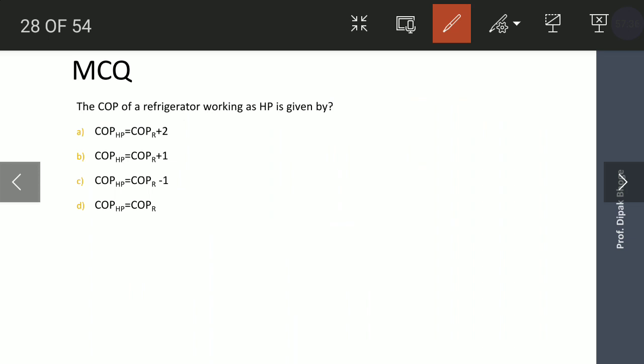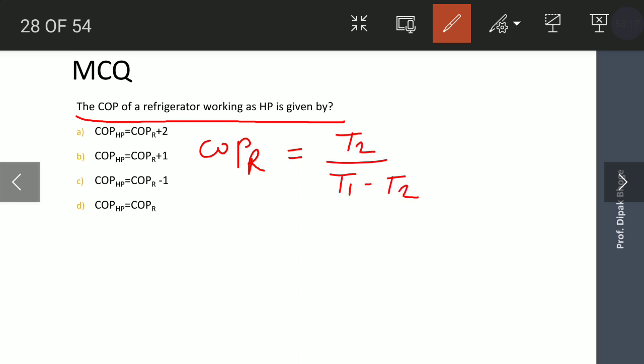If you take one equation MCQ, what is it? The COP of a refrigerator working as a heat pump is given by. So they have given 4 options. We know the COP of a refrigerator is T2 upon T1 minus T2. Okay. And COP of heat pump is T1 upon T1 minus T2.